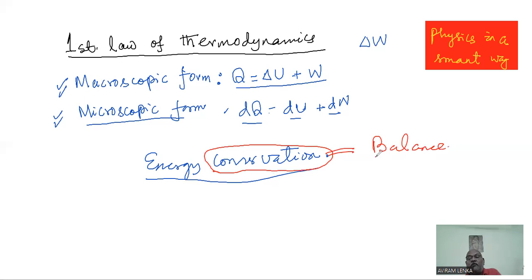Then that can convey a much better sense. When somebody says energy balance, the thing becomes very simple, just like a banking balance sheet, just like a financial balance, even your pocket money balance. You are a student.